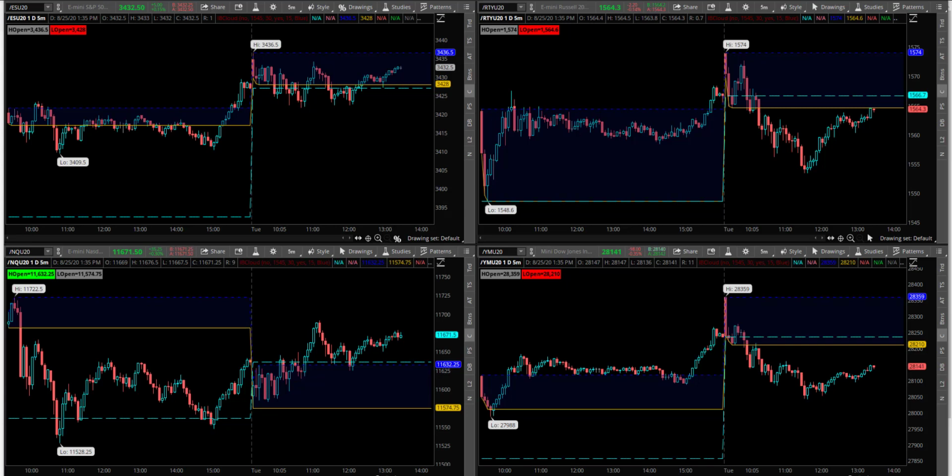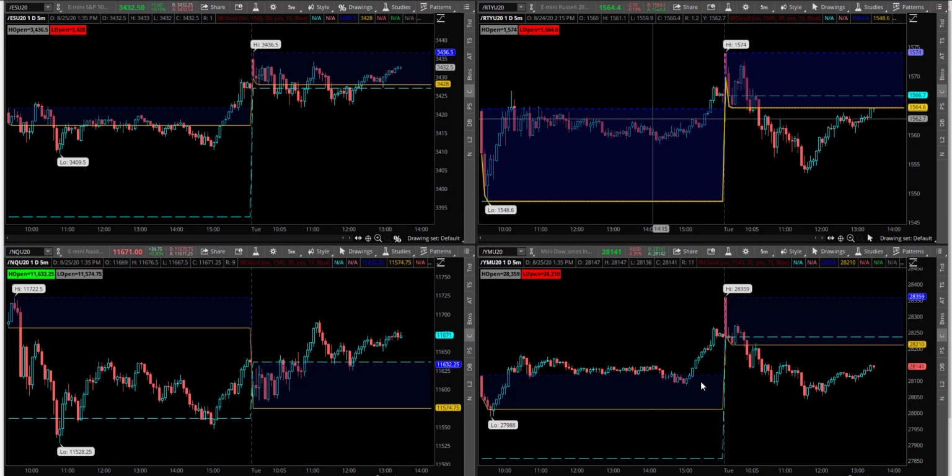Today is Tuesday, August 25th, 2020. And this morning we saw the markets gap up, 3 of the 4 indices up above the prior day's high, and they have since fallen back down towards prior day's close. The ES is consolidating. The ES is this top left chart right here, consolidating under the open and around the prior day high, prior day closing area.